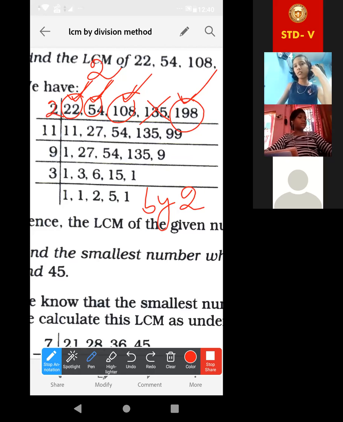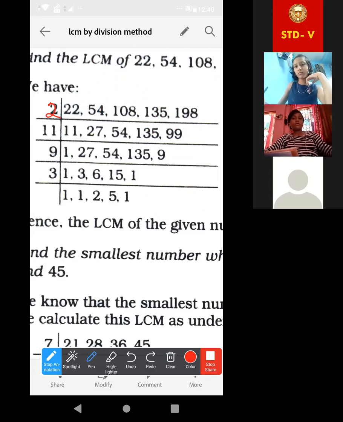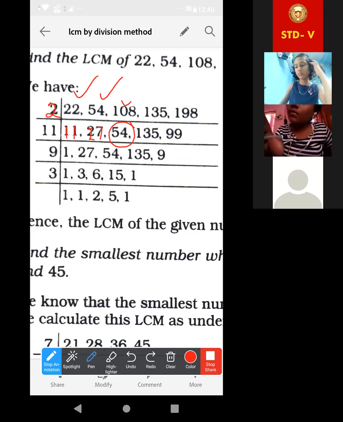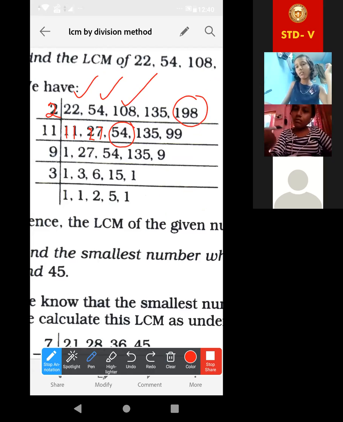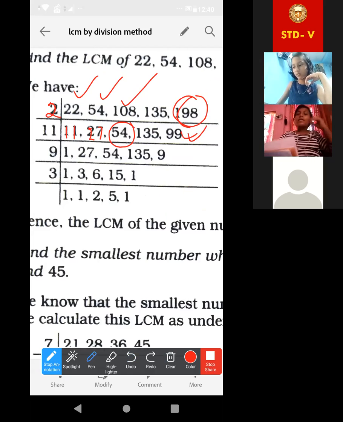Now you can ask me, ma'am, 135 is not divisible by 2. Then in case of 135, what will you do? Look, these are divisible by 2. So we have taken 2: 2 into 11 is 22, 2 into 27 is 54, 2 into 54 is 108, and the last one, 2 into 99 is equal to 198. Up to this clear though? Yes, ma'am.